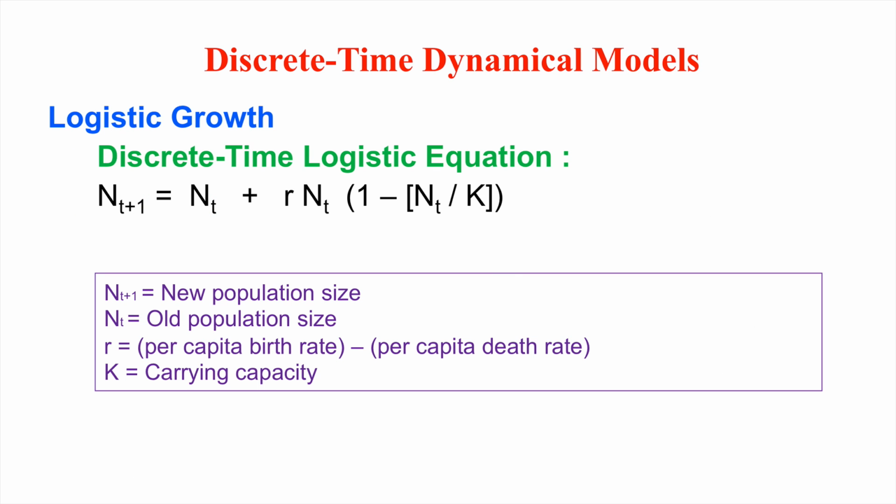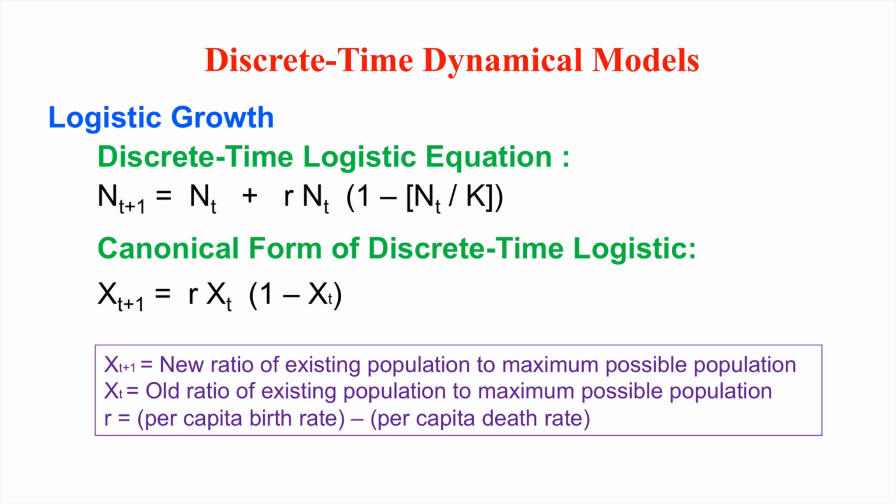So recall the difference equation that we looked at previously, where N(t+1) is the new population size, N(t) is the old population size, r is the per capita birth rate minus the per capita death rate, and K is the carrying capacity. Now, if you do a little bit of mathematical magic, you can derive a simplified canonical form of this discrete time logistic.